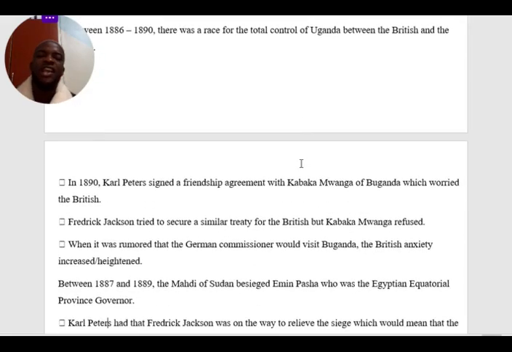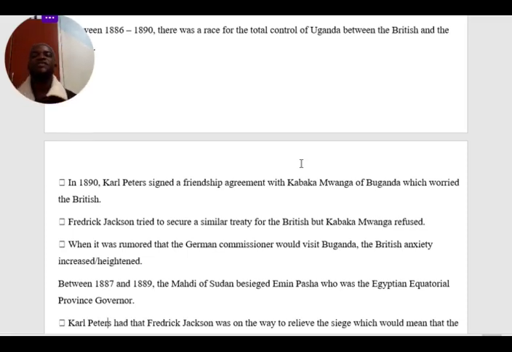In 1890, Karl Peters signed a friendly agreement with Kabaka Mwanga of Uganda, which worried the British. Karl Peters was a German who signed an agreement with the King of Buganda, Mwanga, and because of this agreement, Britain was scared, thinking that maybe Germany was taking over Uganda, yet they had their own hidden interest. Frederick Jackson also tried to secure a similar treaty for Britain, but Kabaka Mwanga refused.